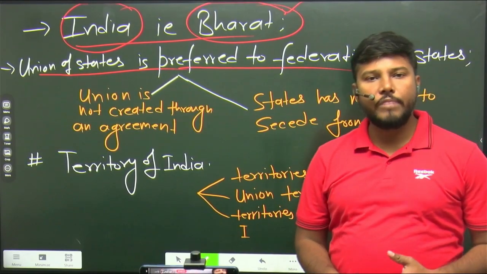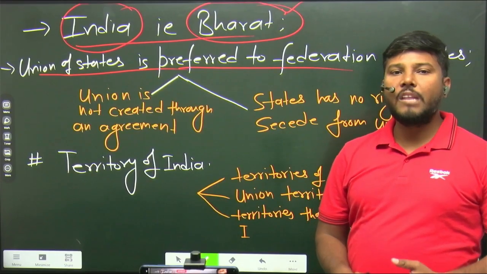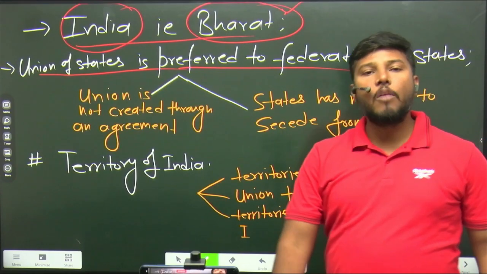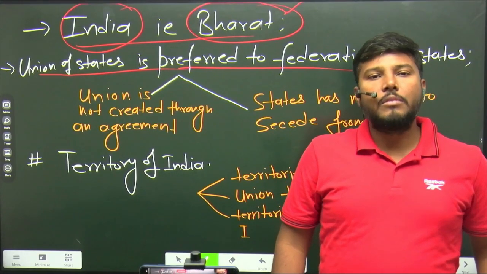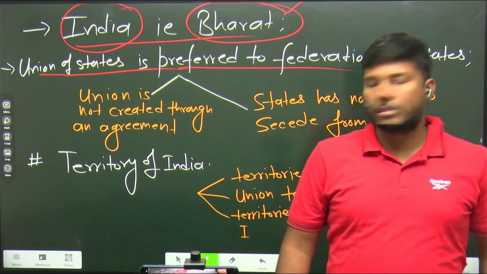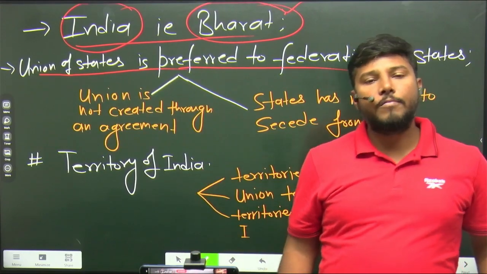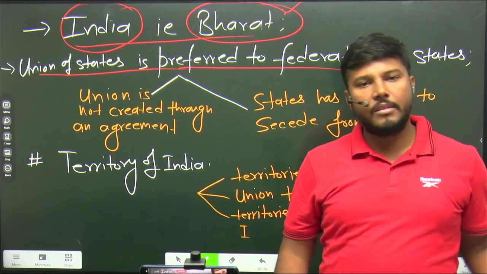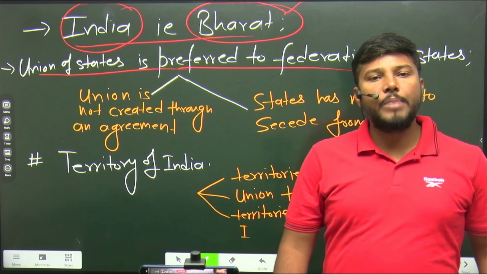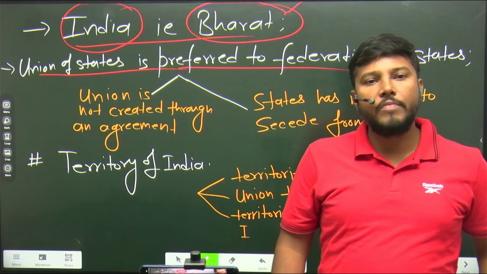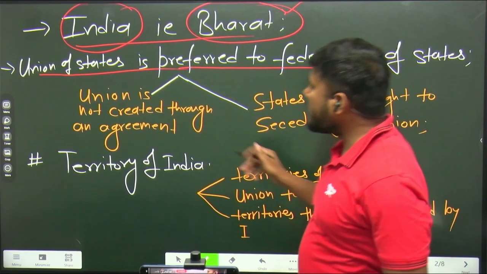Honorable chief architect of our constitution, Honorable B.R. Ambedkar, he himself proclaimed that, okay, we have preferred union of states over the federation of states deliberately due to two reasons. It was a deliberate attempt. It is not like we wanted to make a federation, but wrote union of states and a mistake happened. It was a deliberate attempt and Honorable B.R. Ambedkar himself has proclaimed that we have deliberately done this and we did this for two reasons.